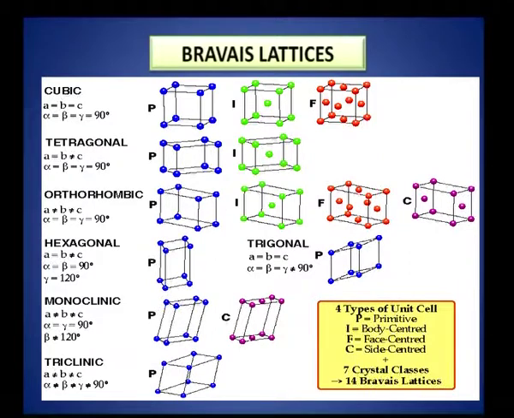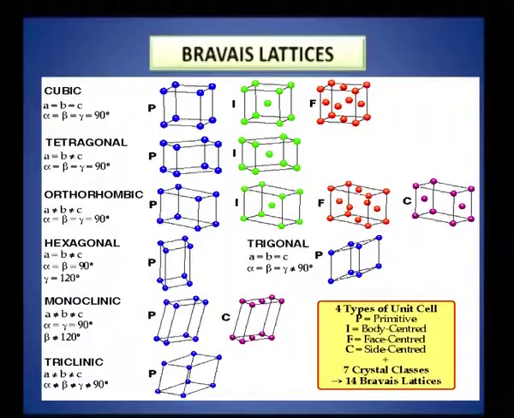Is a mathematical proof, right. So, there is no question of asking whether 14 is the right number. There were ifs and buts in the 18th century, but not now. It is mathematically proved beyond doubt that there will be only 14 lattices, and the lattice types can be X-rayed. So, X-ray diffraction is a powerful tool, using which the position of the atoms in different solids can be studied.